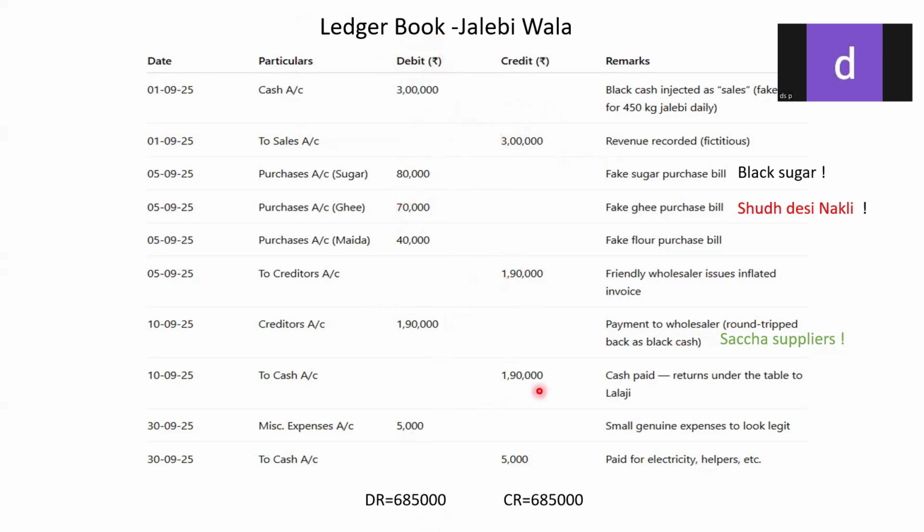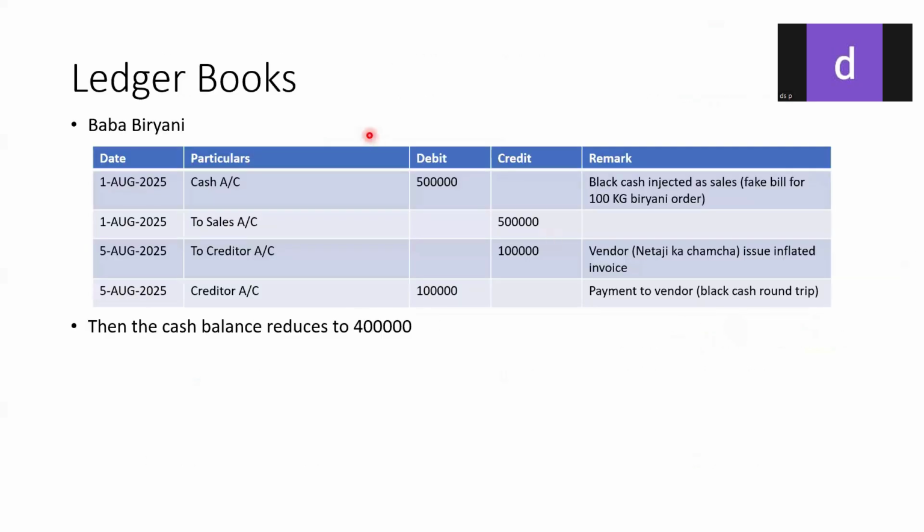Then your original cash was brought down after the payment. However, this cash itself was not original. This was again inflated, or shown through a fake sale. And the beauty of this is that your Dr side and your Cr side are balanced systematically. Not all the transactions are fake, some are real and some are fake over here. So the net, or you can see the total, is balanced very systematically, through his chalu accountants. Next, see how it looks for the other accounts.